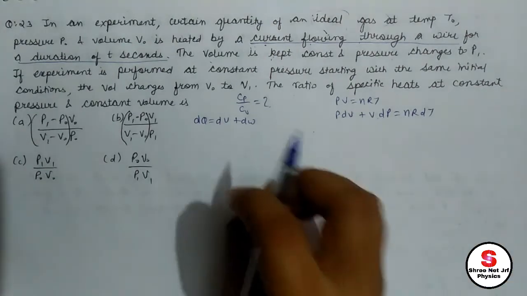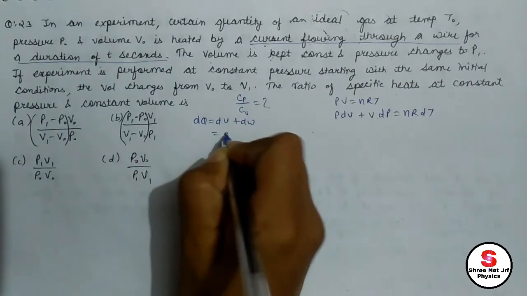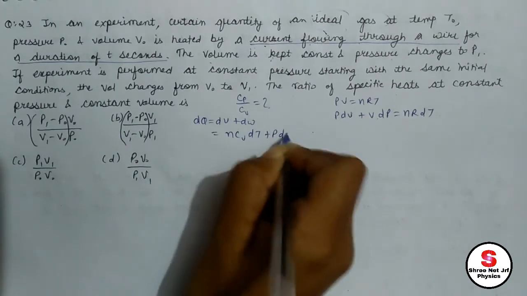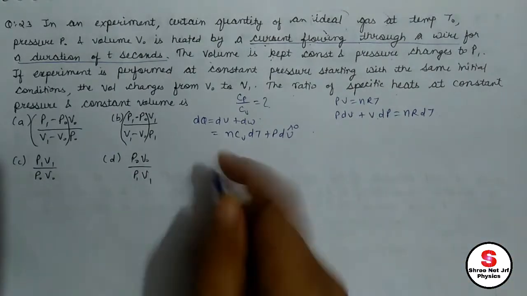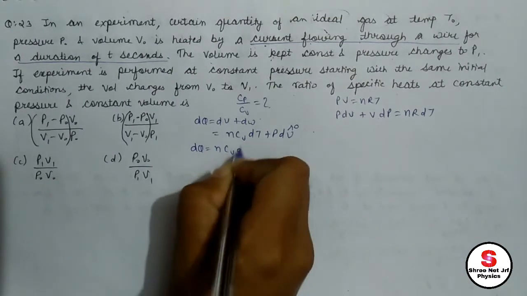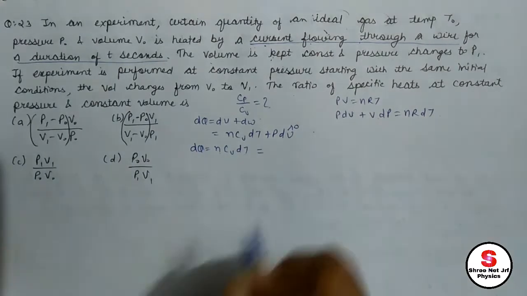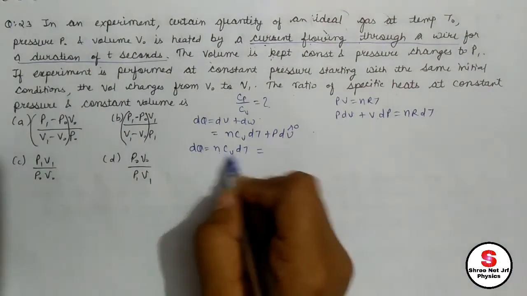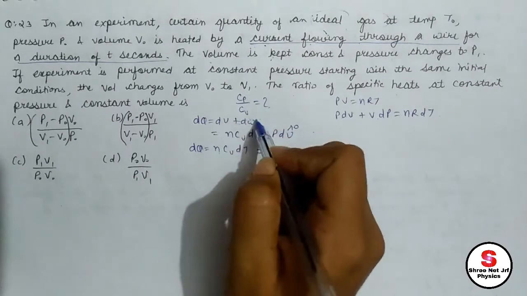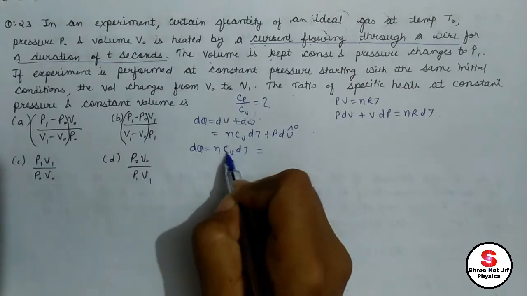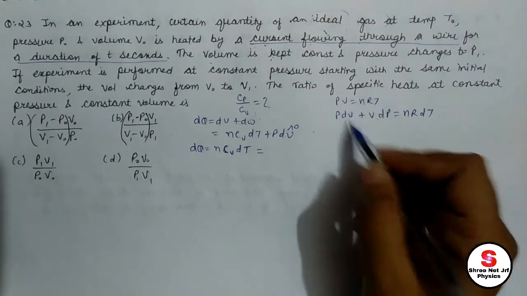Now when the volume is constant, dQ equals nCvdT plus PdV. Volume is constant, that means dV equals 0, so PdV becomes 0. All this we have done a lot of times. So dQ equals nCvdT. Here I don't know Cv, I need not substitute it, because we want to find the value of Cp by Cv, so let them stay whatever they are. Just don't disturb. I need to find dT. From here I can write dT.